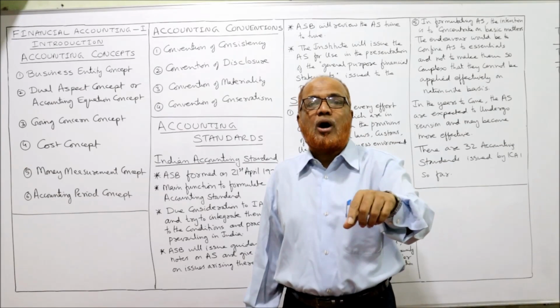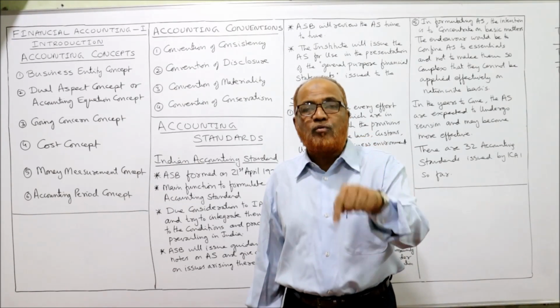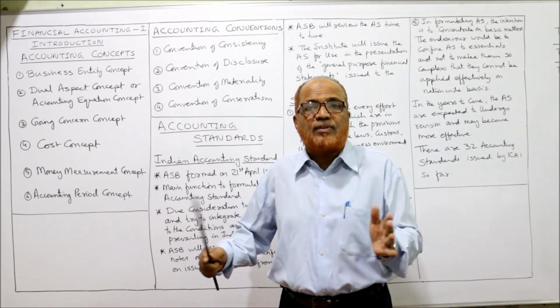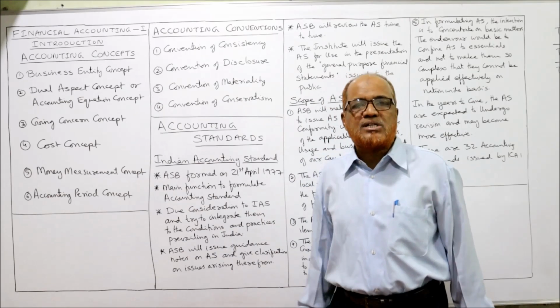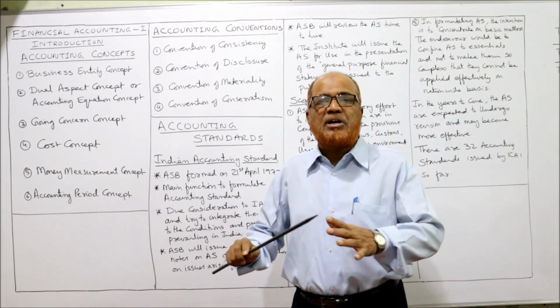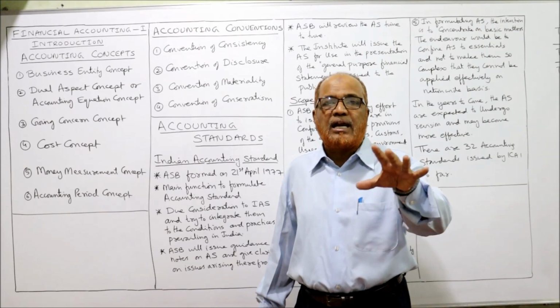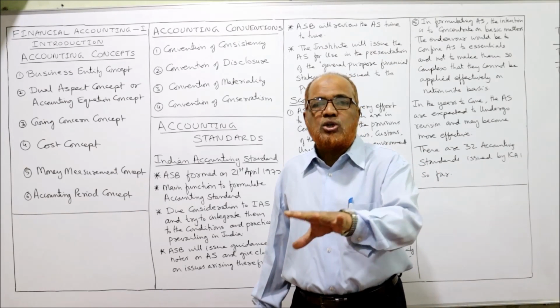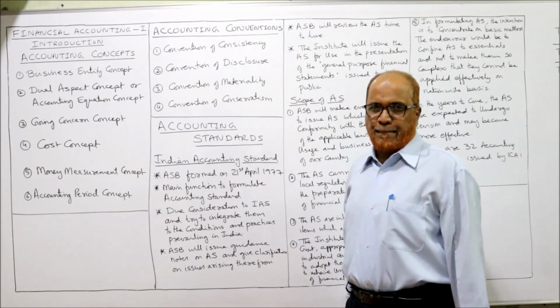Example, in case of debtors, it is not necessary that we show the complete debtors. We have to show how much debtors are good debtors, how much are bad debtors, how much are doubtful debtors. We have to make the classification and show it. So convention of disclosure says everything should be transparent. All the transactions and events must be clearly disclosed. Nothing should be hidden.